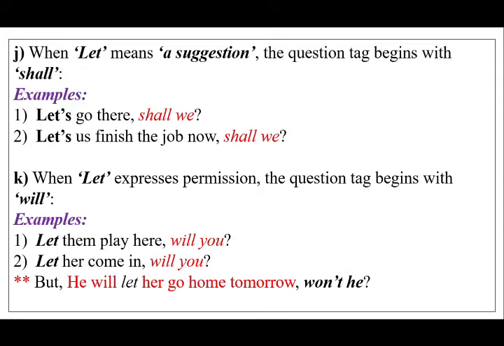That means here you and maybe 2, 3, 4, whatever it may be, you are suggesting to your group by using let, and that's why the subject here is first person plural, and that's why the subject of the question tag here is we.